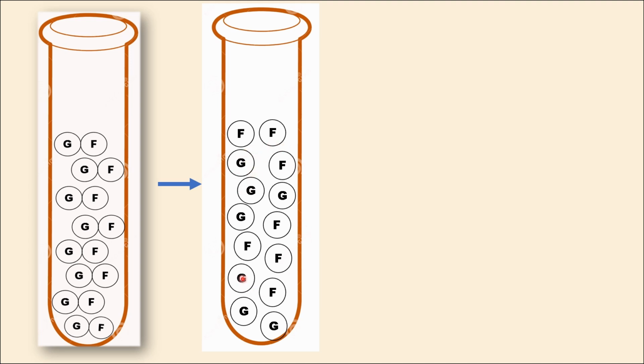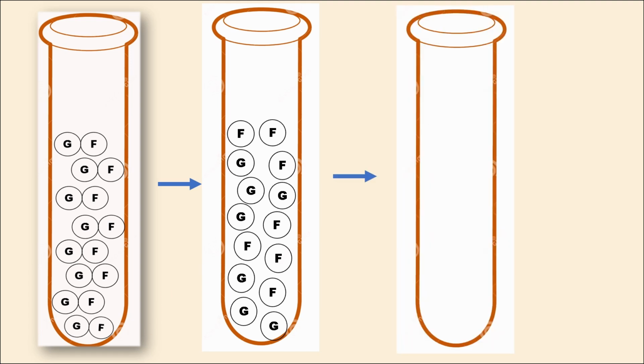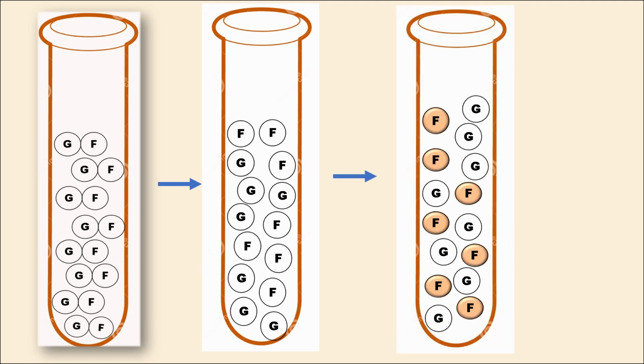Now the solution contains these monosaccharides separately. Next, you add a chemical reagent that specifically binds to fructose, causing a color change. The solution will develop a color due to this interaction between the reagent and the fructose molecules, and the color intensity depends on the amount of fructose present, which in turn reflects the original concentration of sucrose in the solution.